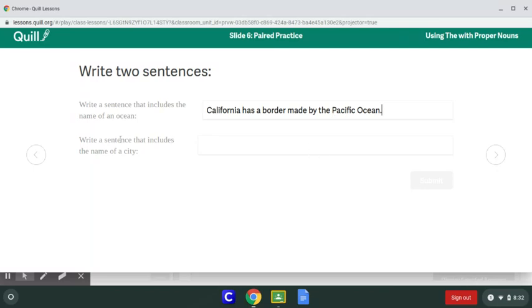Now we're going to include the name of a city. So how about Sacramento is the capital of California. So this one's kind of interesting because I said Sacramento, the city. I didn't say the Sacramento, but I did say it was the capital of California because the capital is a very specific place. There's only one, right? But when I talk about Sacramento in proper noun form, I get rid of that the. Interesting.